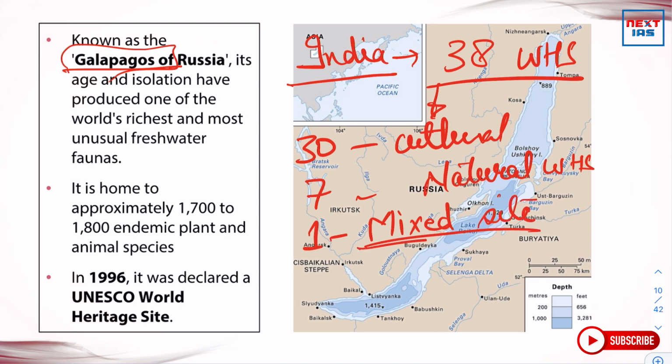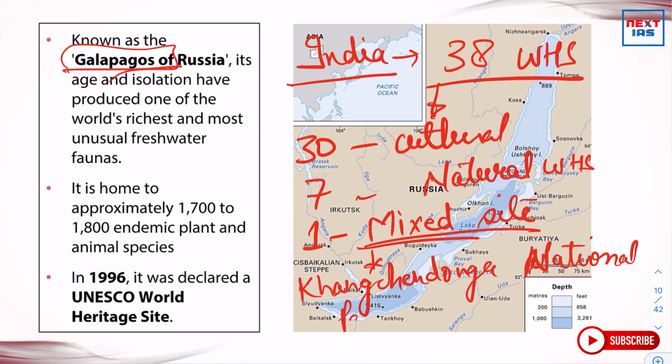The mixed site was recently declared, like 3 or 4 years back, and it is Khangchendzonga National Park in Sikkim.